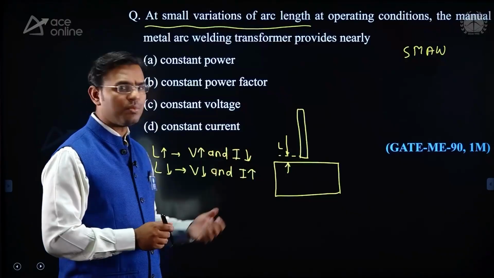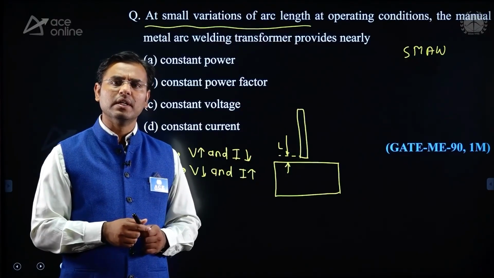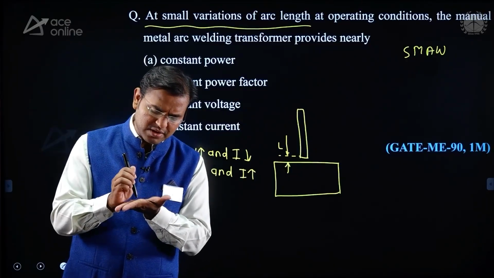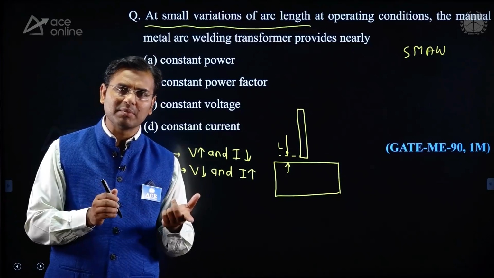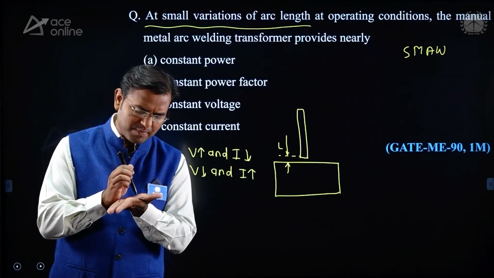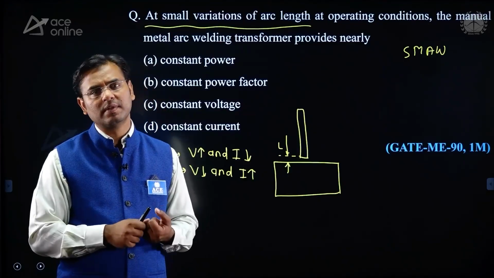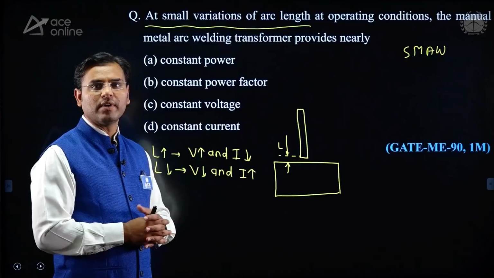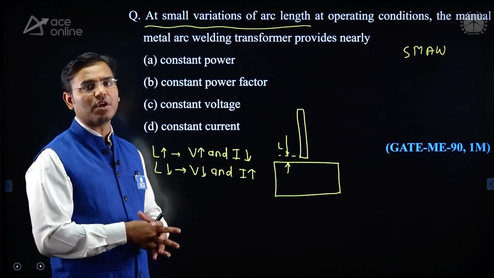If it is 2 millimeters, see how small that is. Is it possible for you or me to maintain a 2 millimeter distance? The distance will always change: 2.5 millimeter, 3 millimeter, 1 millimeter, or sometimes by mistake it can also touch the plate. Hence the arc length changes, then the voltage and current values both change. And if the current changes, then heat generation changes.